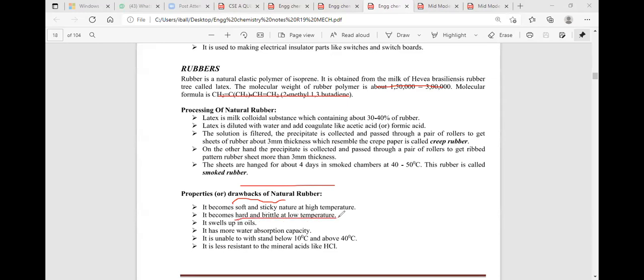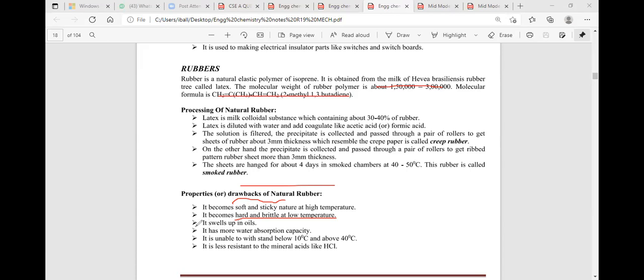So natural rubber is not resistant to temperature. When we are increasing the temperature, what will happen? When we increase the temperature, natural rubber becomes soft and sticky. When we decrease the temperature, natural rubber becomes hard and brittle.